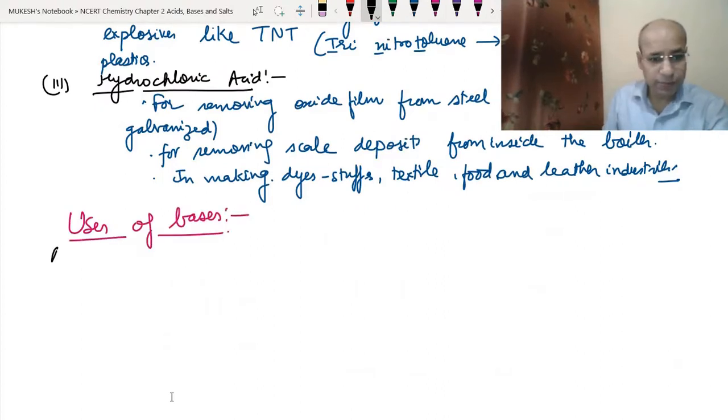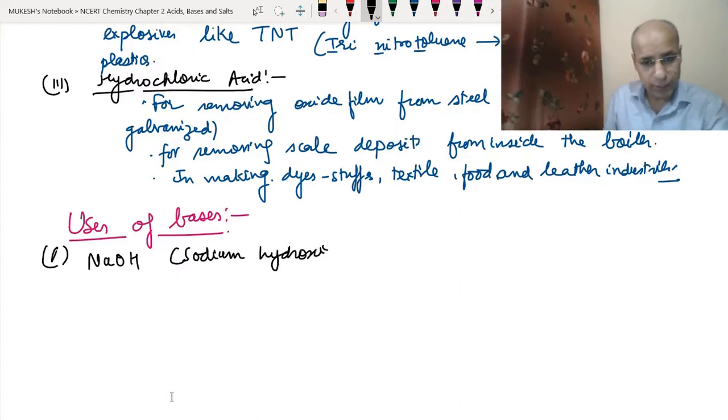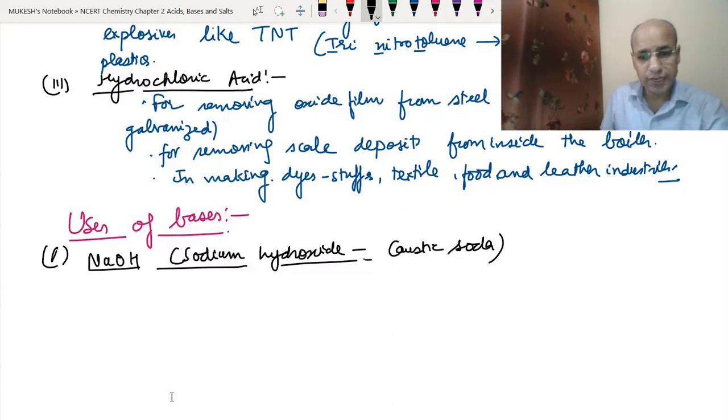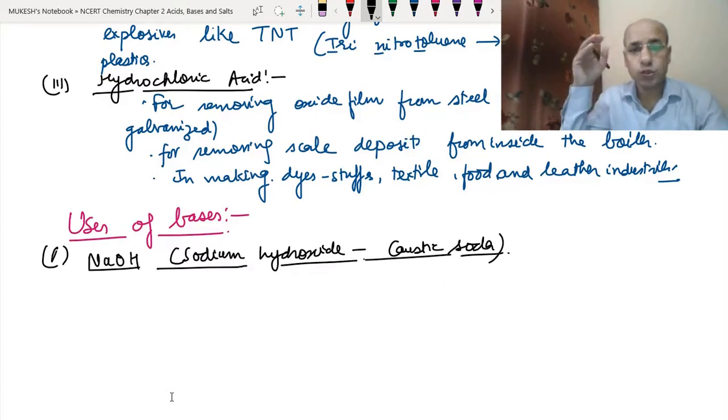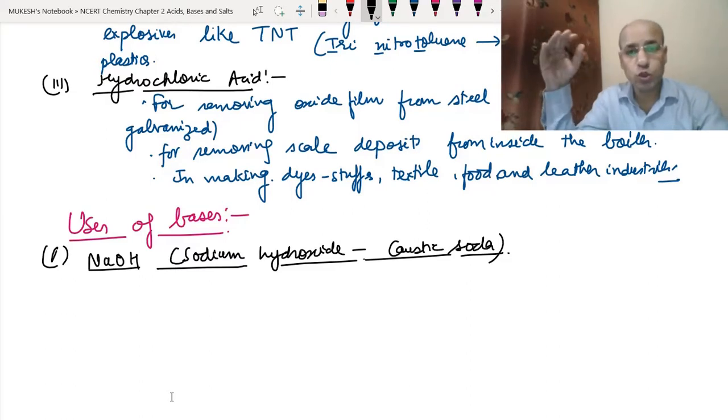The first one is NaOH. NaOH means sodium hydroxide, and sodium hydroxide is also known as caustic soda. Okay, so it has widespread use in the industry. Let's see what its uses are in the industry. When we are making soap from oils, actually soaps and detergents are made from oils, mainly the soap. So to make the soap, that is called saponification, the sodium hydroxide is used.